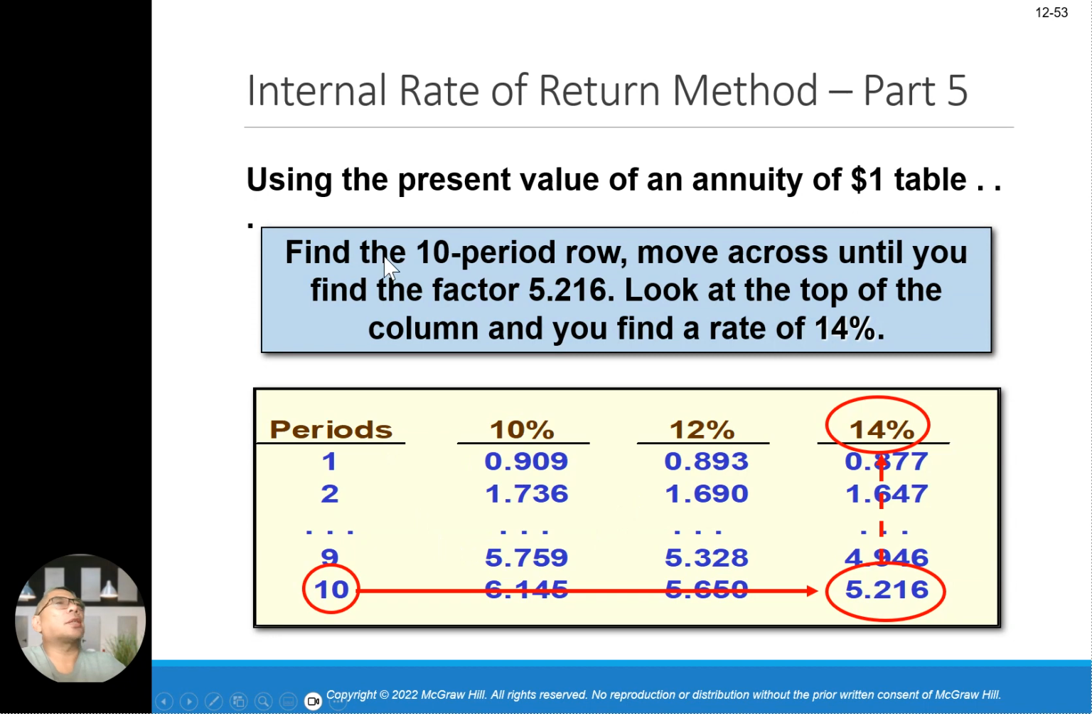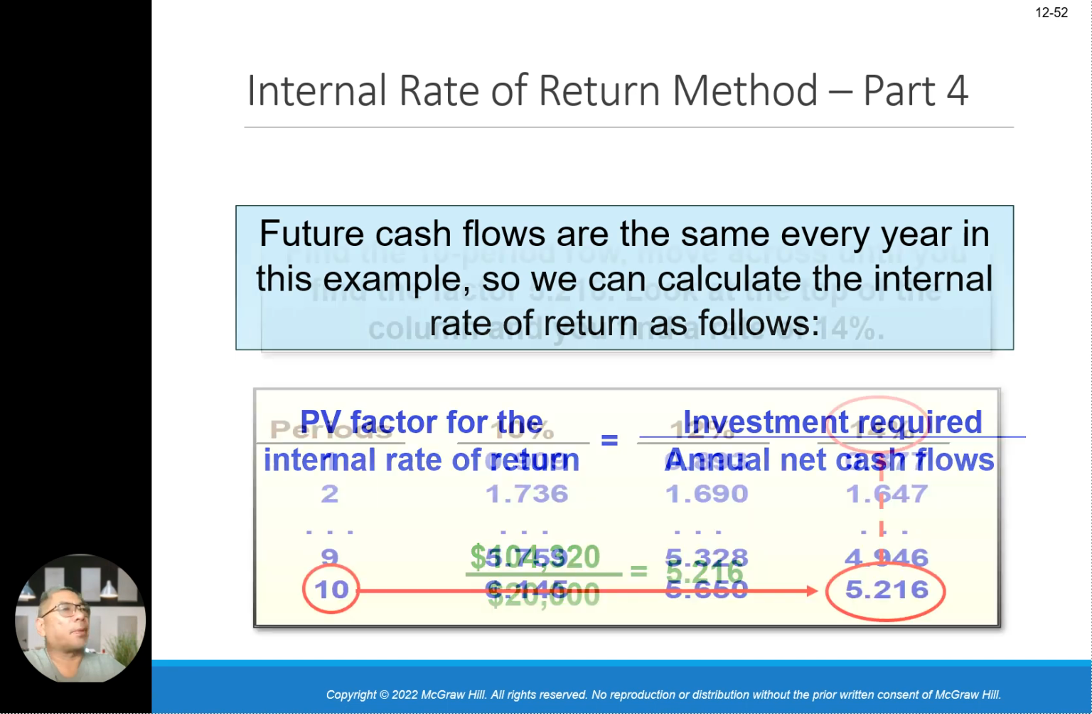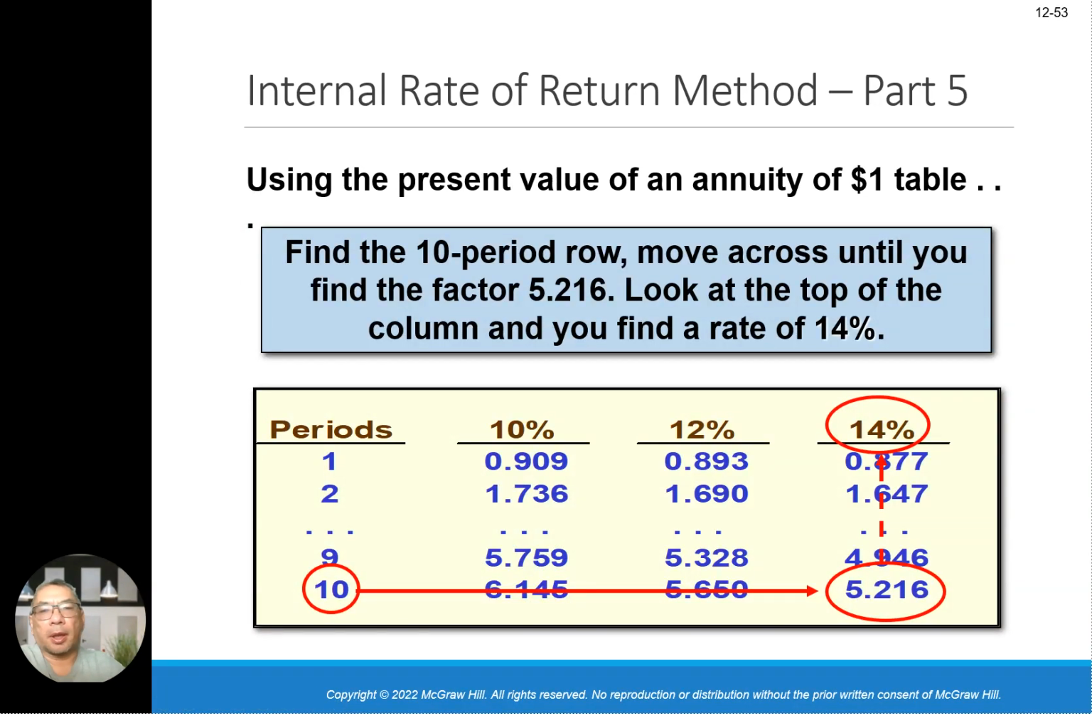Then look at this logic using the present value of annuity interest factor table. Find the 10-period row, move across to find the factor 5.216 and the rate of 14%. This is 10%, this is 12%, this is 14%. So these are the rates given to you in the table. You need to look at this present value of annuity table based on the period 10. So that's why you got that number, okay. Go back to the logic here, 5.216, okay? Same thing, there you go, 14%. Okay, what does it mean?